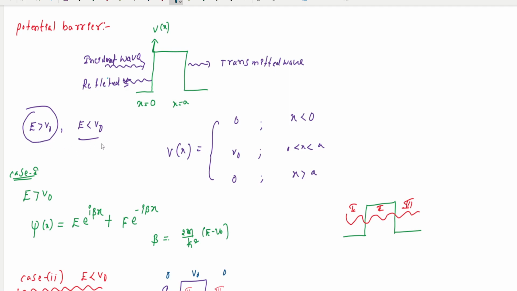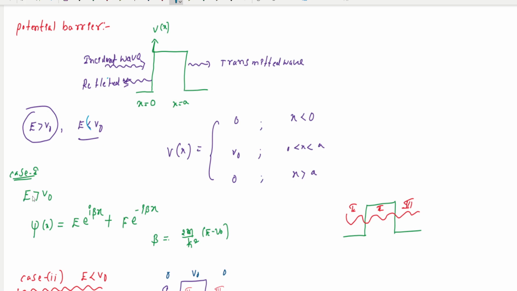However, quantum mechanically, there is always a finite probability for a particle to penetrate or leak through this barrier and continue its forward motion even in the E less than V naught case. This phenomenon is called quantum tunneling. It is possible because of the wave nature of matter.